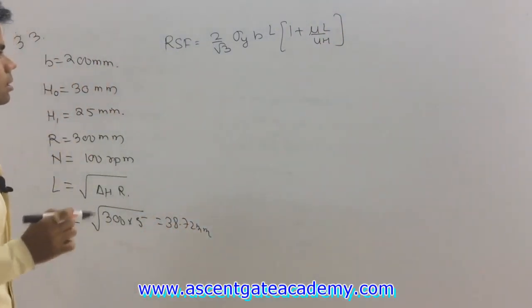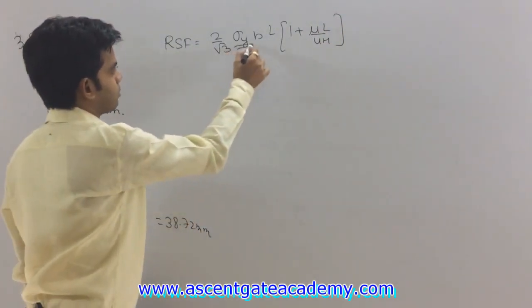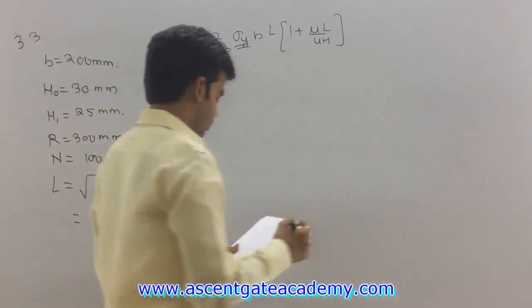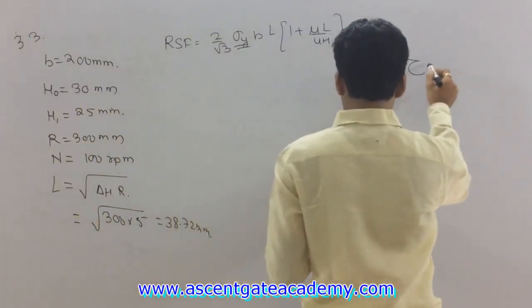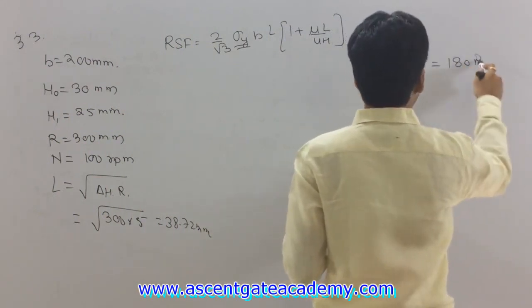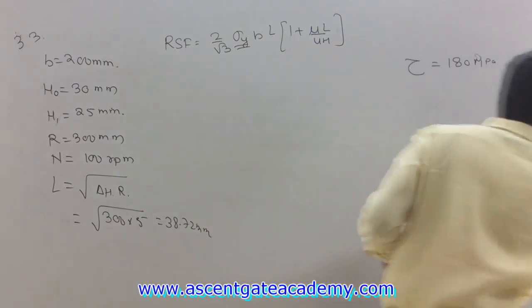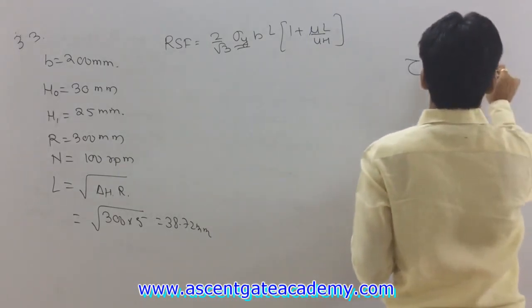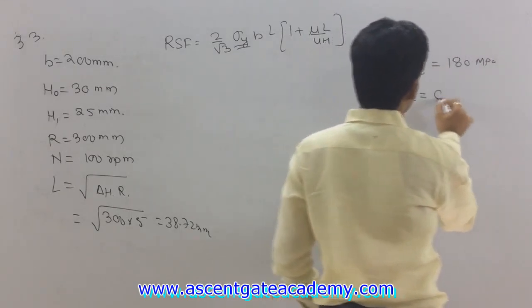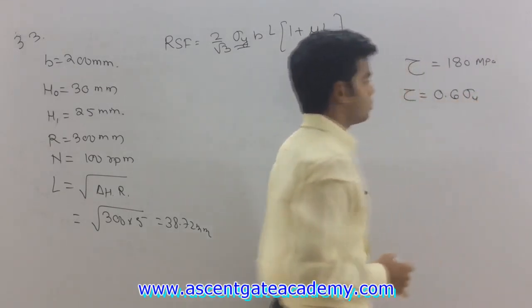This is the formula I told you. Okay. So in this, the unknown factor is this sigma y. First thing. So how can we determine this sigma y? The value given is of tau. This tau ultimate is given as 180 megapascal. Okay, and we know what tau is equal to 0.6 of sigma u.